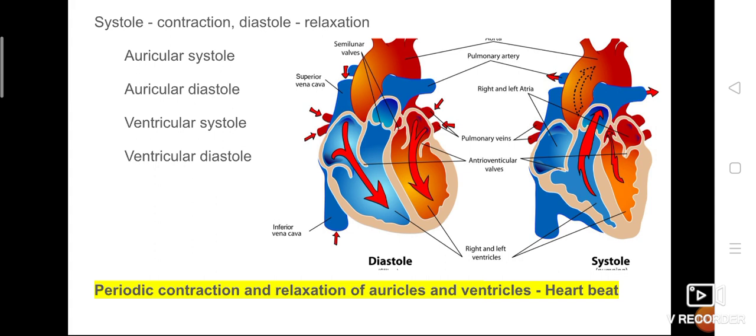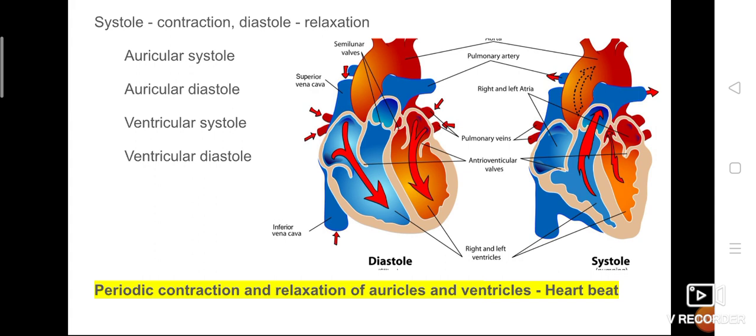When the auricle is relaxed, that is called auricular diastole. In the same way, ventricular systole means when contraction is taking place in the ventricles. Relaxation of the ventricle is called ventricular diastole. So systole meaning contraction, diastole meaning relaxation.